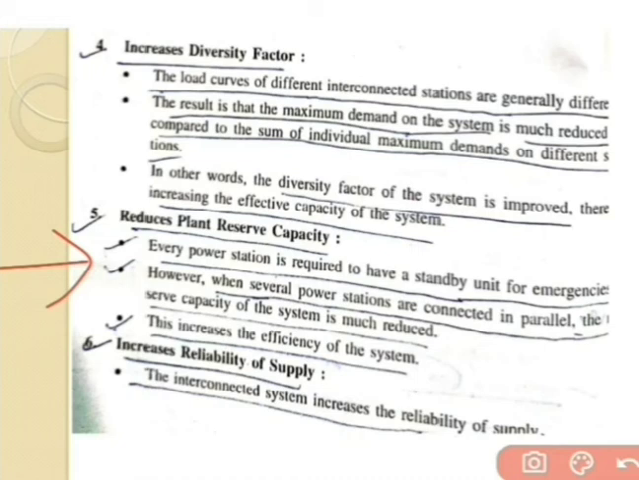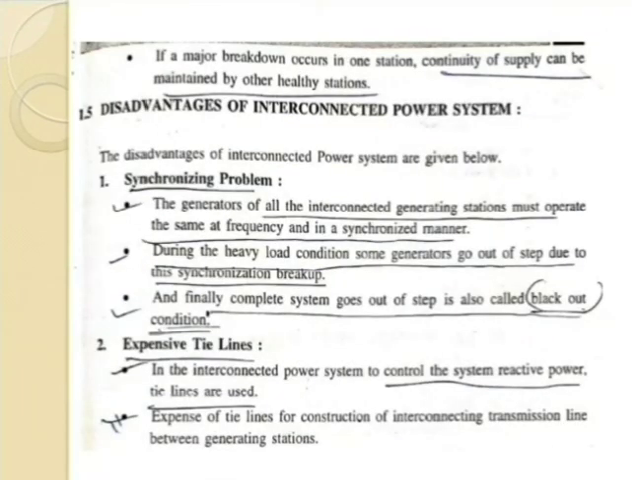And the last one, that is increased reliability of the supply. So if we go through a large number of generating stations, we can say the consumer side has a reliable operation. Up to now we have seen the advantages of the interconnection system. Every coin has two sides; in the same way every system has advantages as well as disadvantages. So now we are going to the disadvantages of the interconnected power system.